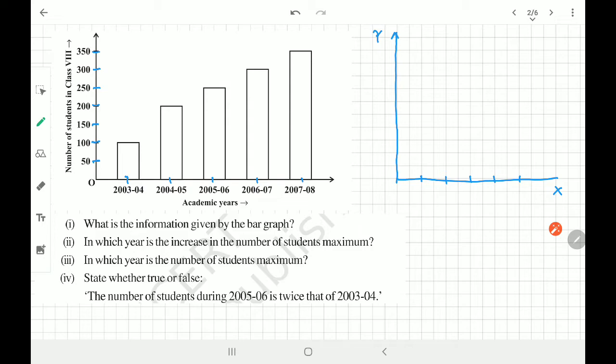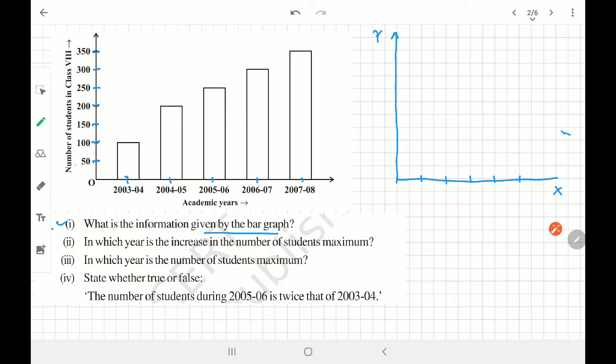One of the information is there on x-axis and the other one is on the y-axis. Now in this bar graph, let us read the bar graph properly. You are going to answer this today, right? So let's understand this bar graph. What information is given by the bar graph? The very first question, let us see. What information is given by the bar graph?